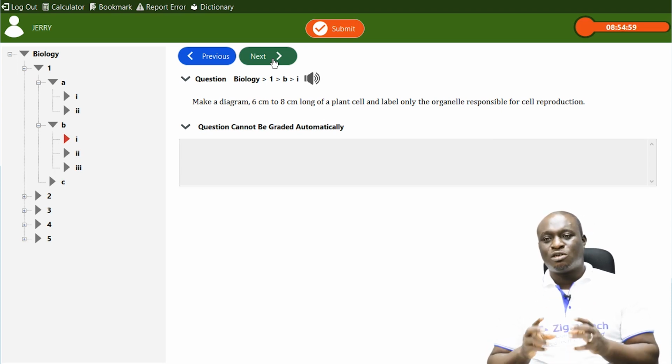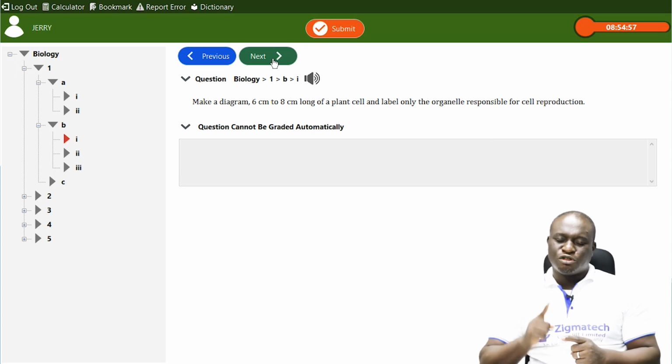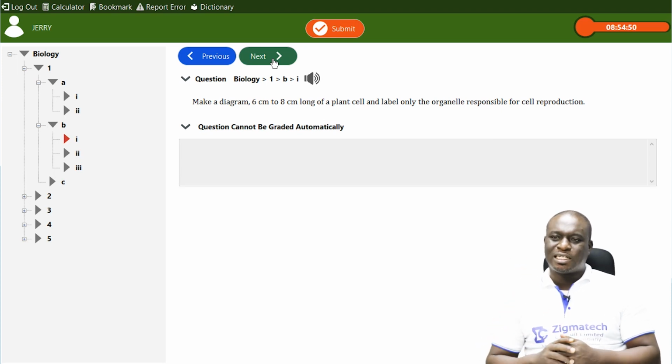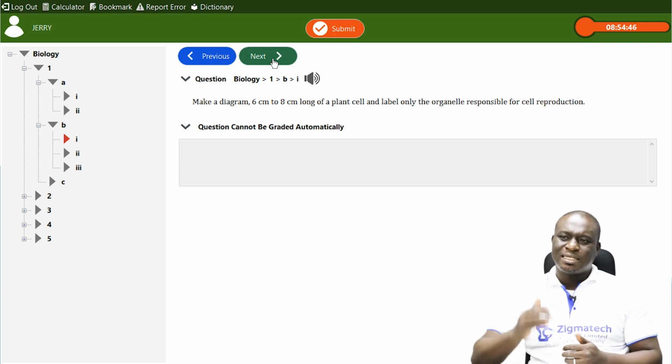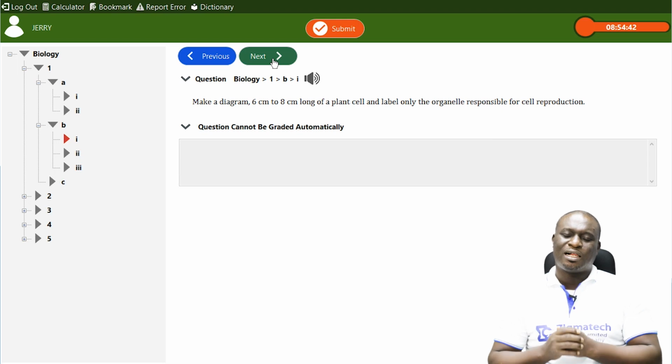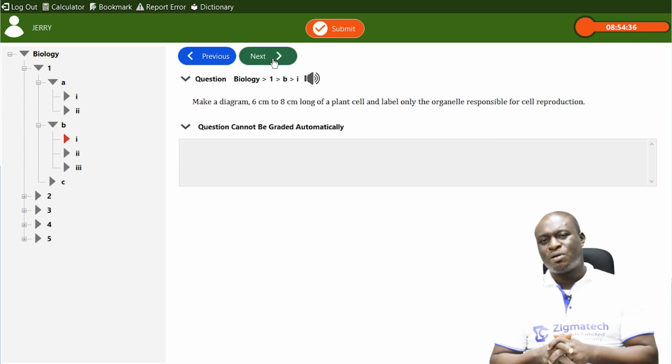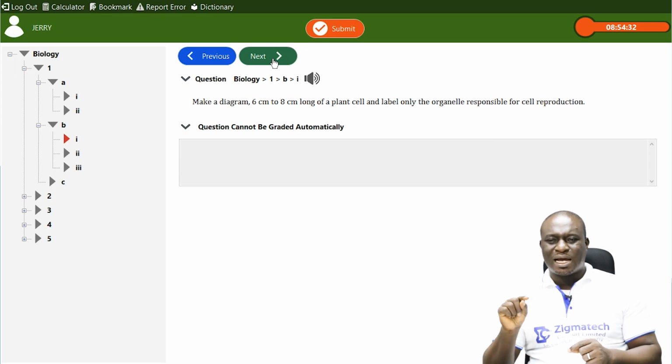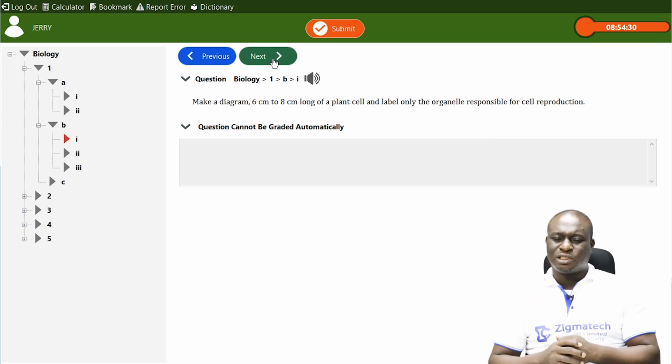Also, please, when you're drawing, ensure that your title is there. Now, if I'm to draw this particular diagram, what is the title? It is simply plant cell showing the organelle for cell reproduction. That is the title of this particular diagram. And also, please take note of labelings, neatness of lines, and clarity of lines. These are important things to take note of.